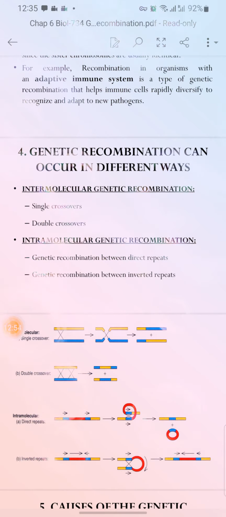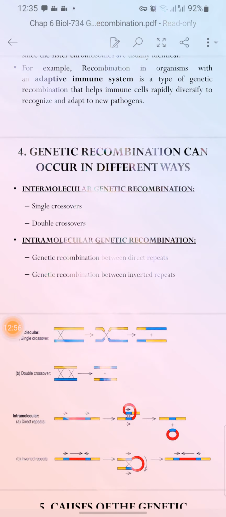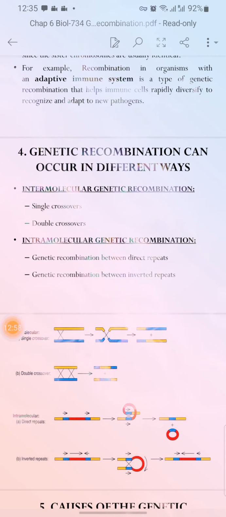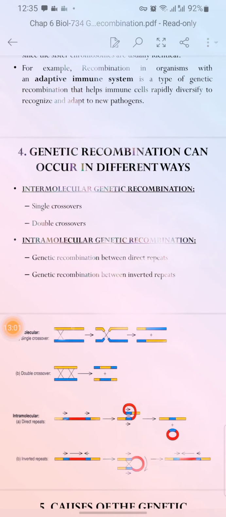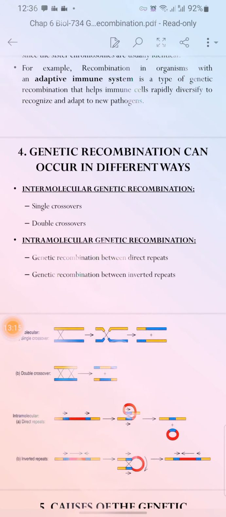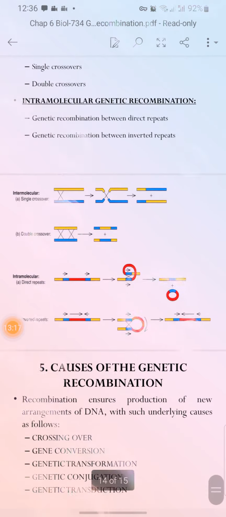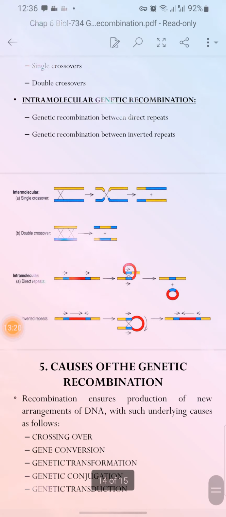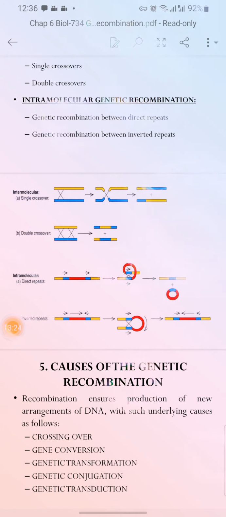Okay, now intermolecular genetic recombination. What do you mean by intermolecular genetic recombination? Genetic recombination can occur in different ways. How? It may occur in a single crossover or a double crossover, between direct repeats or maybe inverted repeats. As we will see in this picture, a single crossover may take place, so intermolecular single crossover.